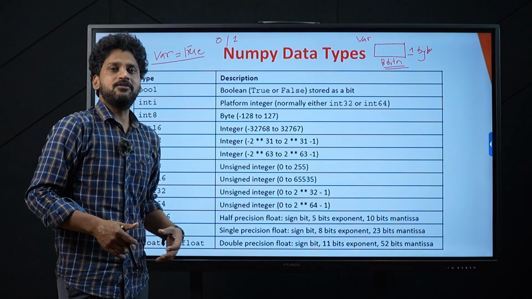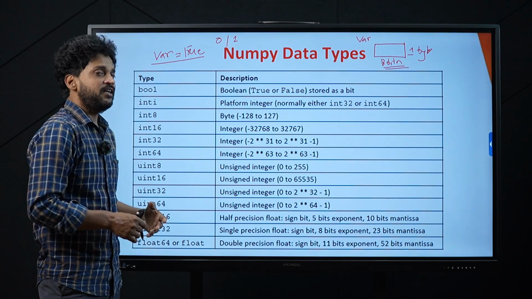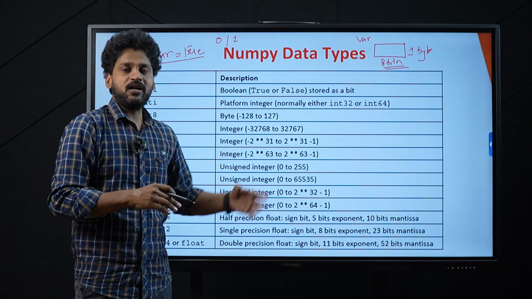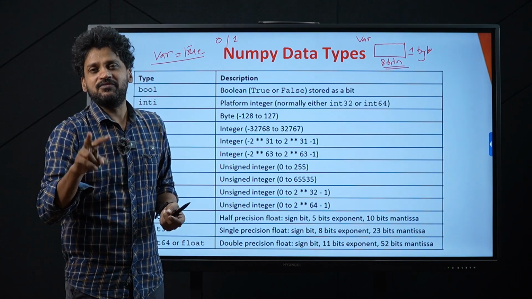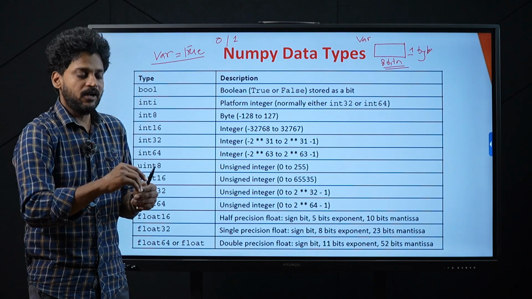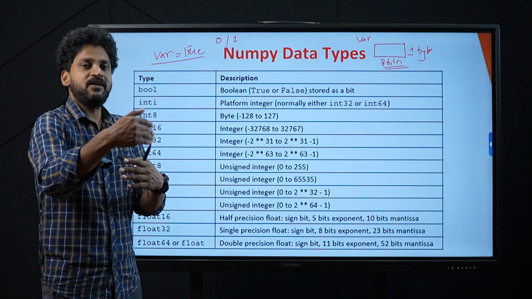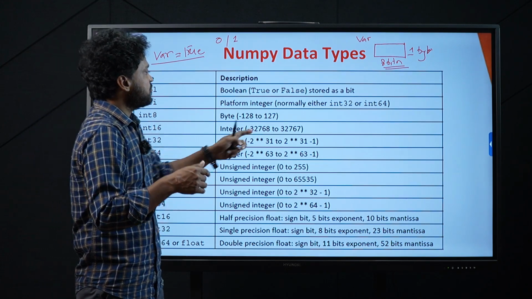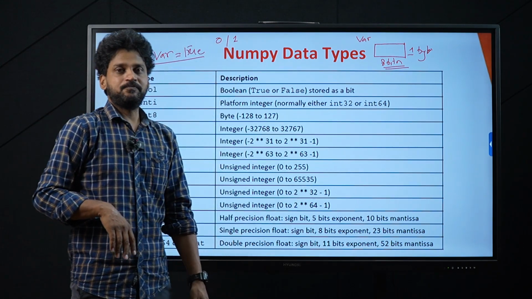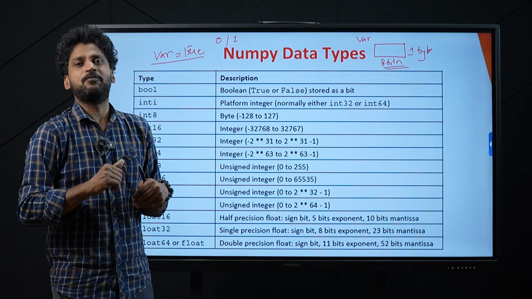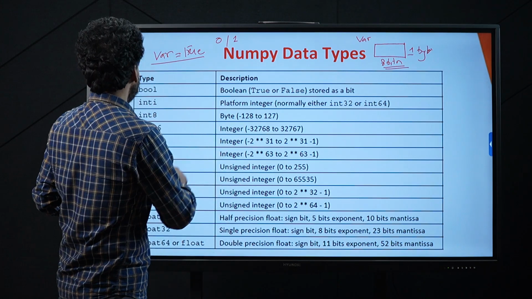In the older compilers, before 2000, the size of the integer was 2 bytes, or sometimes 3 bytes. Now, right after 2000, in the advanced compilers, integer size would either be equal to 32 bits or 64 bits. It's the normal platform integer that is used by any programming language.